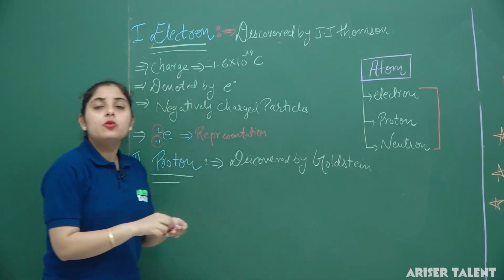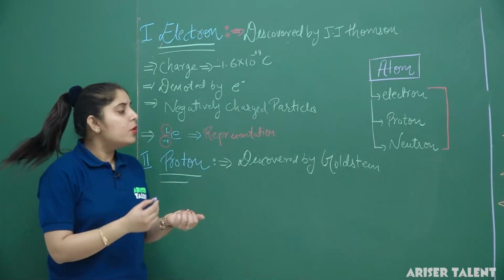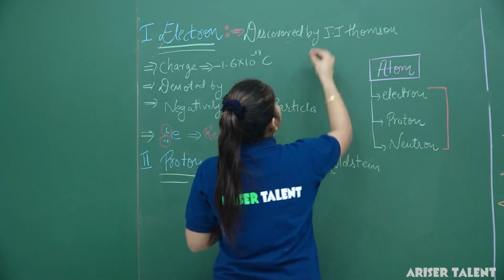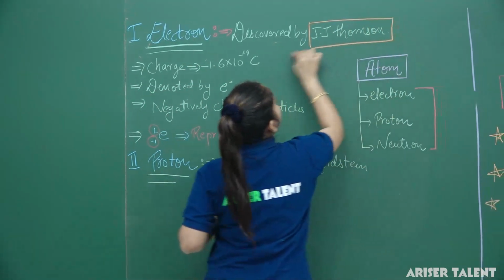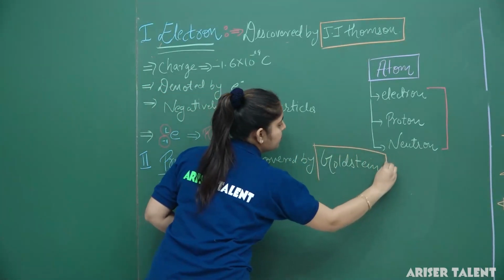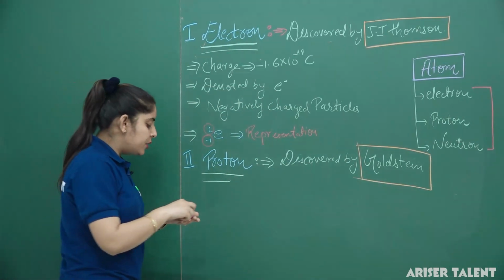It is necessary to learn the names of the scientists because it may be very important from your exam point of view. So, the electron was discovered by Sir J.J. Thomson and the proton was discovered by Goldstein. Now, protons are the sphere of positive charge.